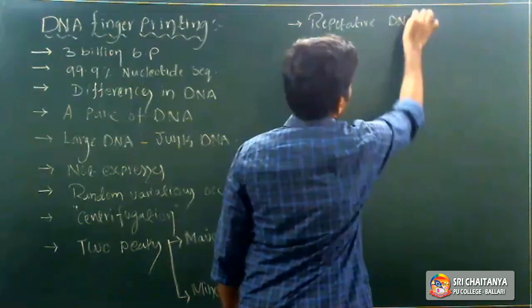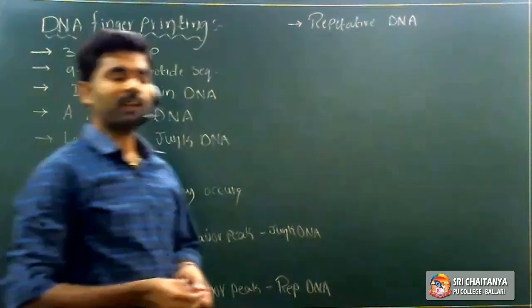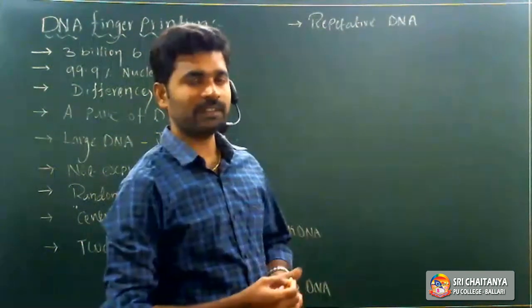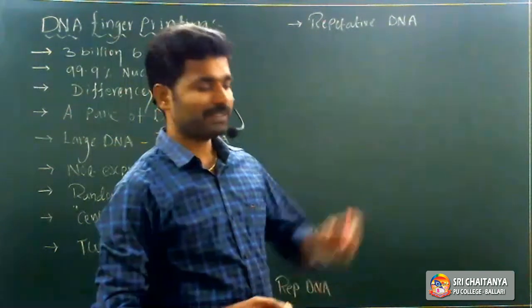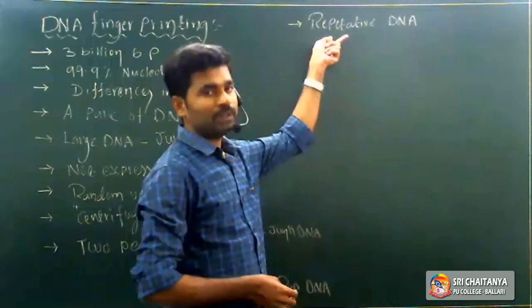Sir, what is repetitive DNA? The nucleotides or nitrogen bases repeat again and again, like AGCT, AGCT. When that sequence repeats again and again, we call it repetitive DNA.